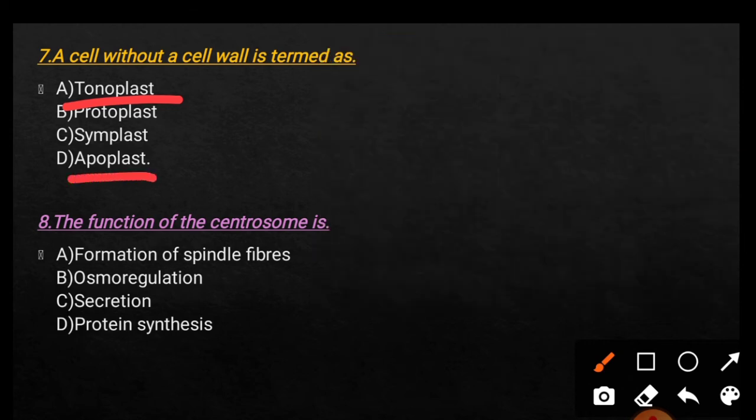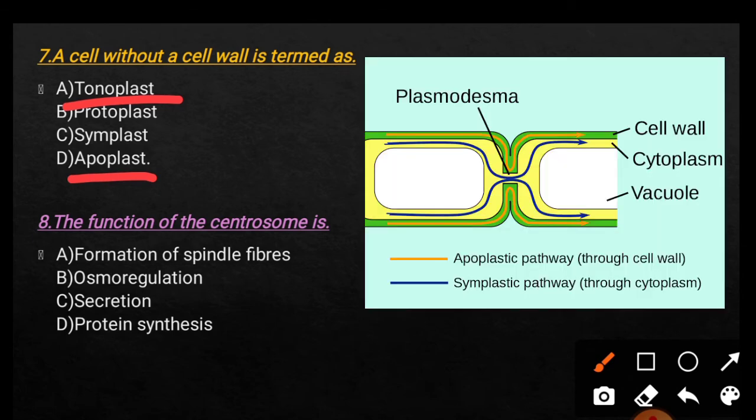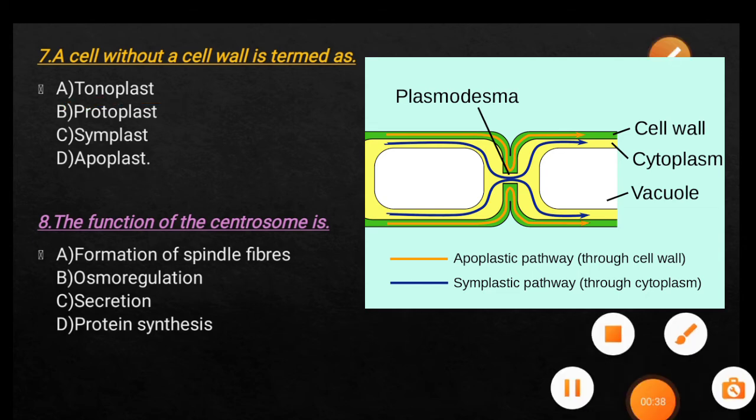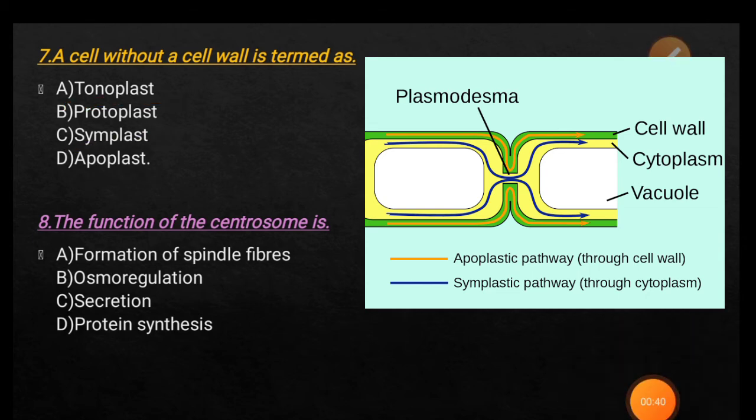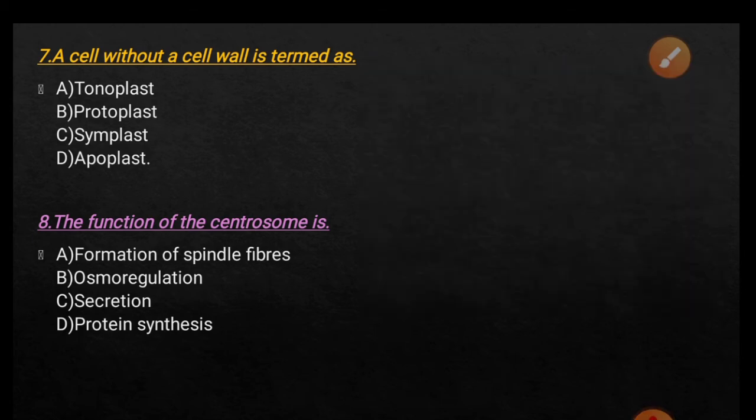And what is apoplast? Apoplast is the space outside the plasma membrane, like the cell wall. And symplast is the inner side of the plasma membrane in which water or low molecular weight solutes can move easily.